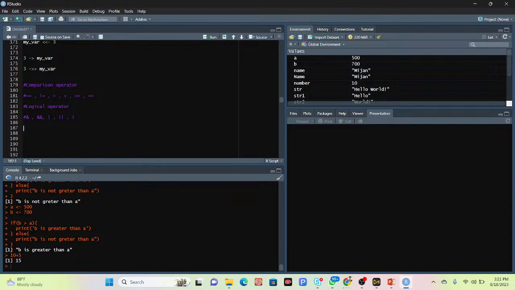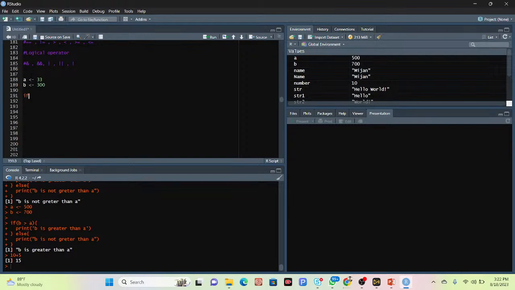So here you can see we already discussed the greater than operator. You can simply take a variable. Suppose I put a variable a, and in this variable I store 33. I take another variable b and put 300.